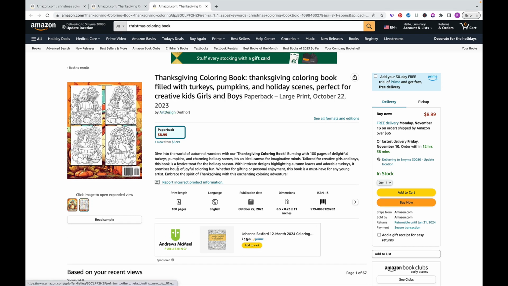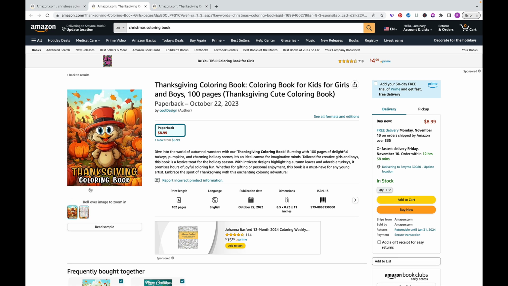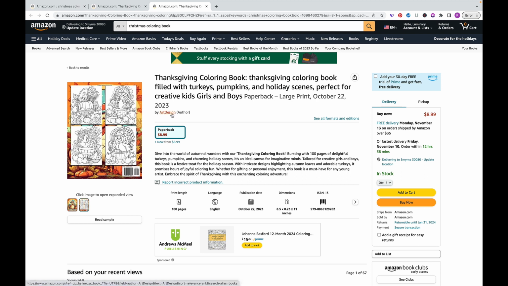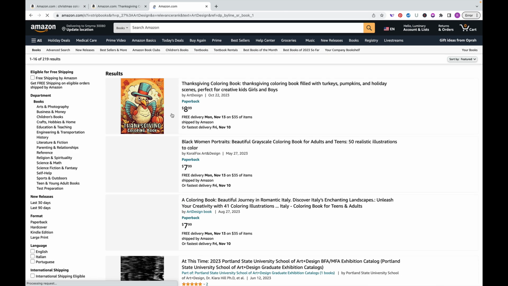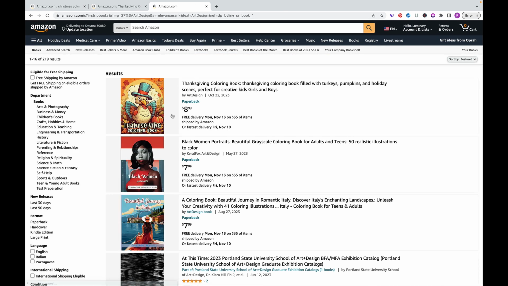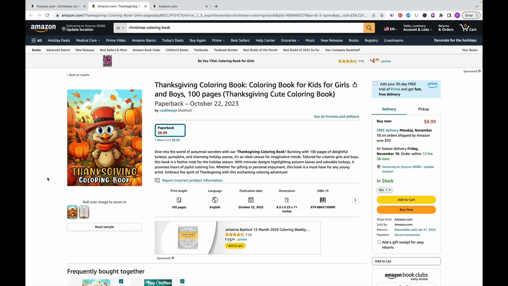Now, you and I can probably see that because these are side to side, we've now recognized that these are the same book, and Cool Design and Art Design are clearly the same person. But if another customer didn't see these side by side, or wasn't looking from a competitive point of view like we are, then they might end up spending money on both of these books, and that would be pretty sad.